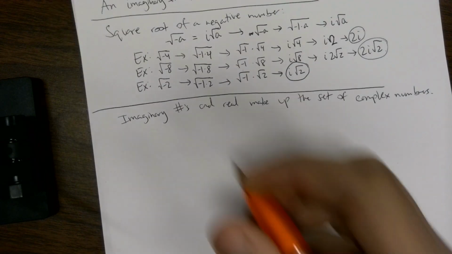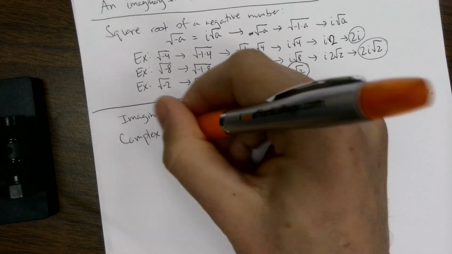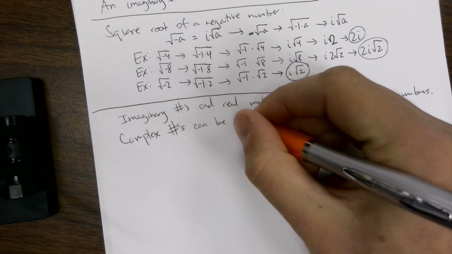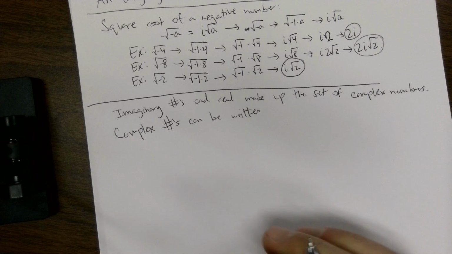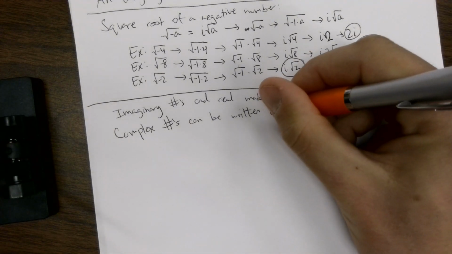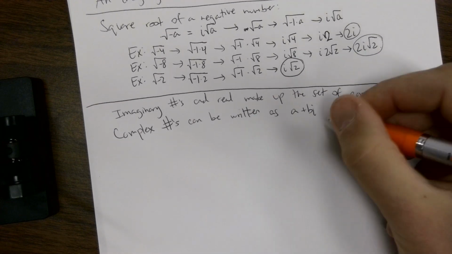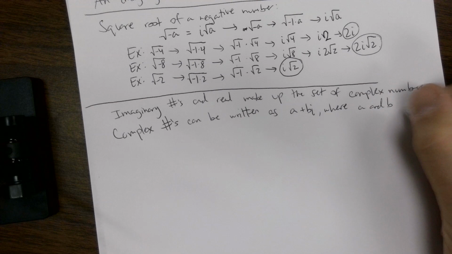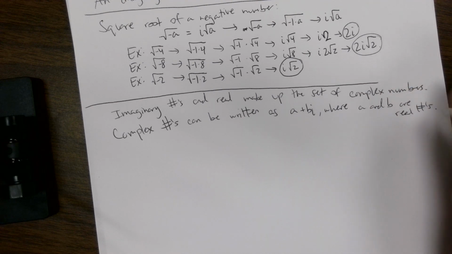And complex numbers can be written in the form a plus bi, where a and b are real numbers, and they can be 0.